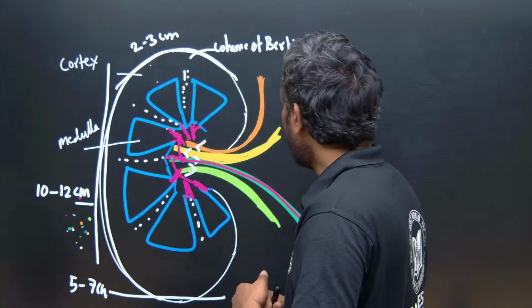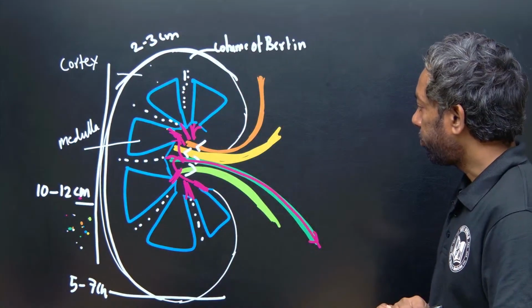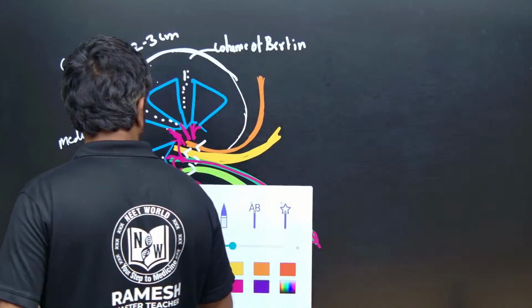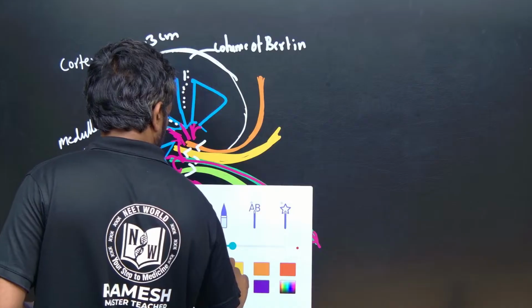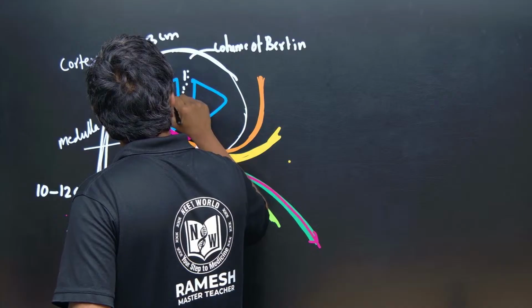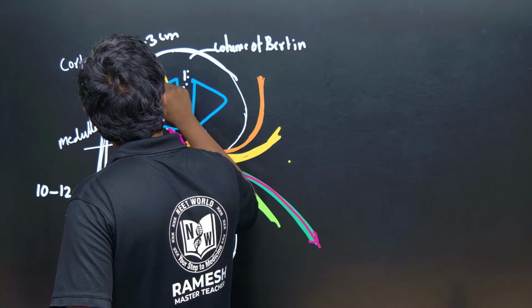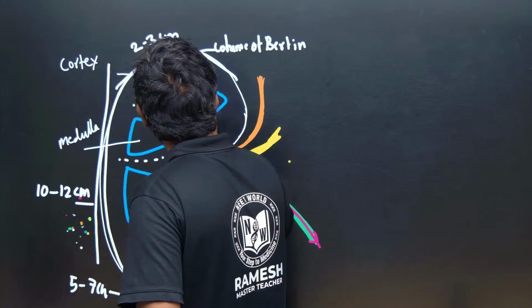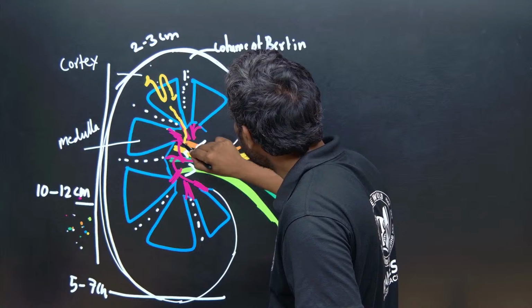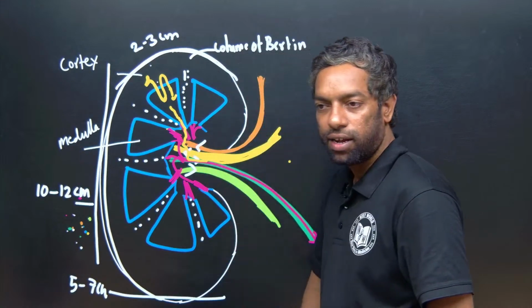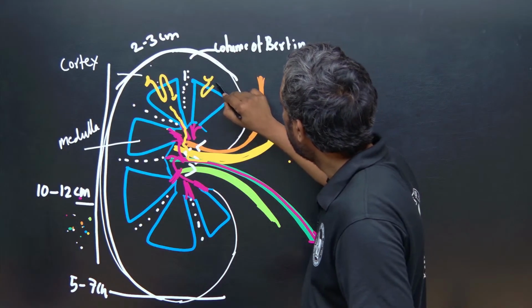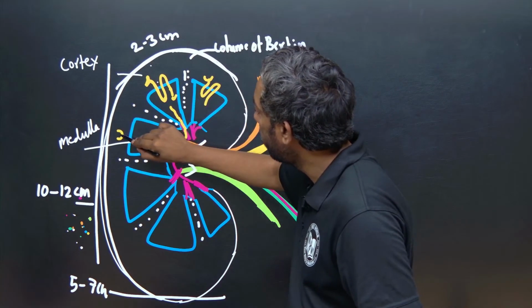Here the filtering happens in the filter tubes, which are the nephrons. They filter it, and the filtrate enters through the pelvis region and exits through the ureters. Got it?